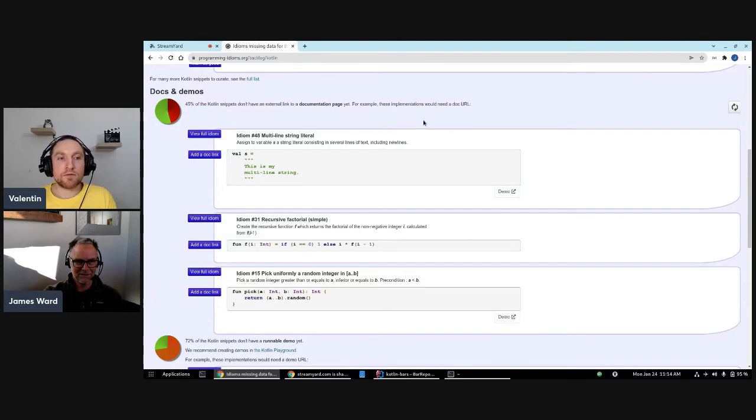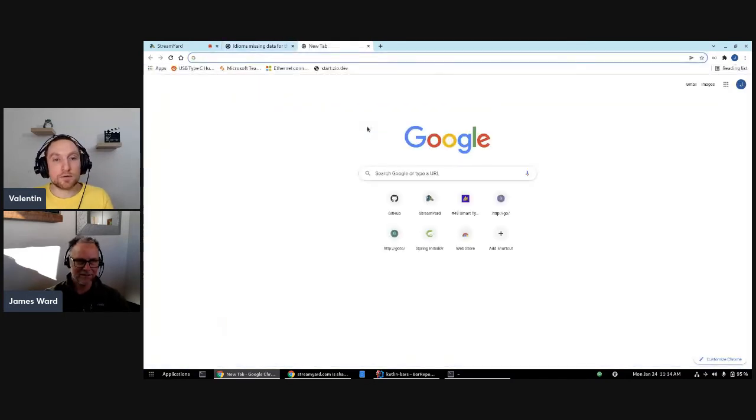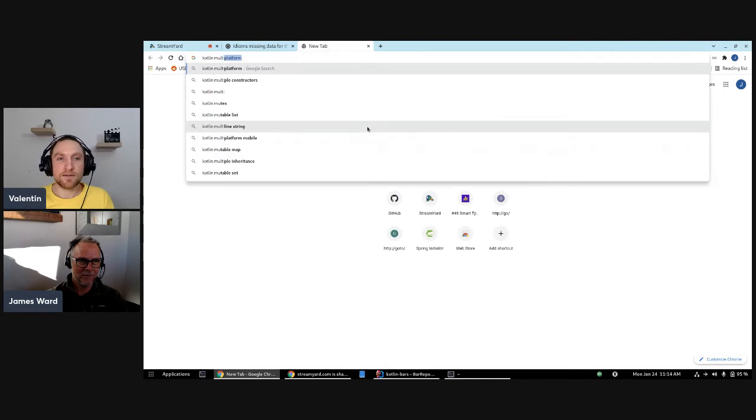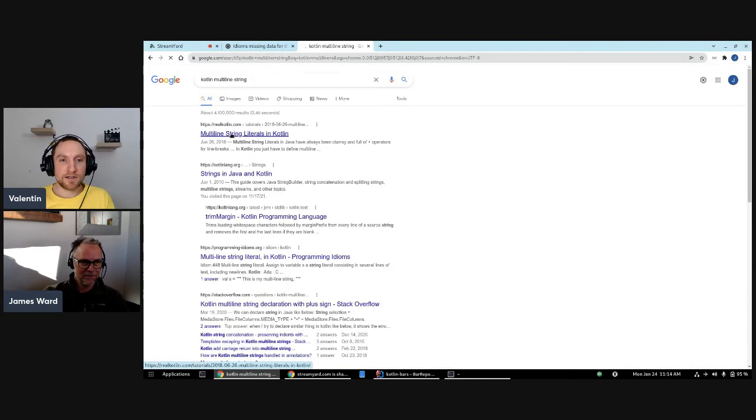Would you say it makes sense to try to find a documentation link for a documentation page that says how multi-line string literals are supposed to work? I am gonna guess that there is a documentation page for this. So let's see. Kotlin multi-line string. If there is not a documentation page on this, that would be surprising. kotlinlang.org, that looks good. Yeah, that looks right.